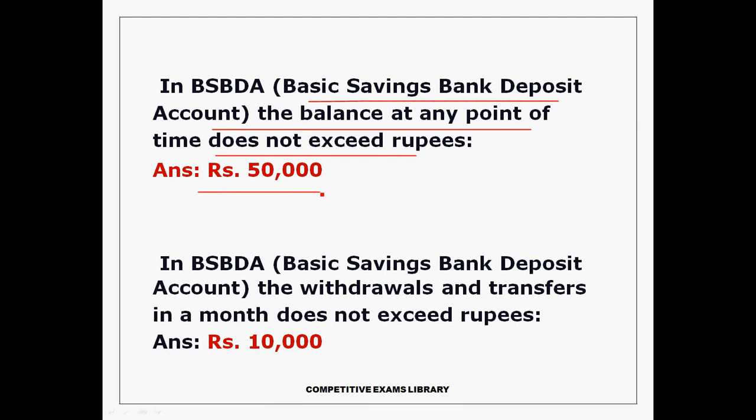BSBDA was earlier called the no-frills account. The no-frills account is changed to BSBDA. BSBDA is now known as Jan Dhan Yojana, the zero balance account. In the Basic Savings Bank Deposit Account, the withdrawals and transfers in a month do not exceed 10,000 rupees.